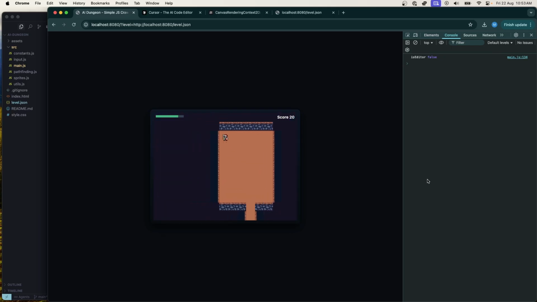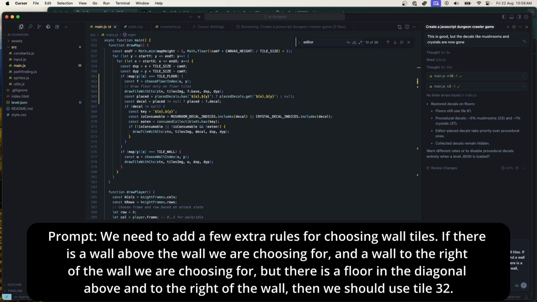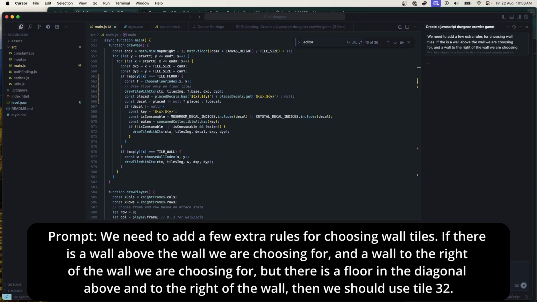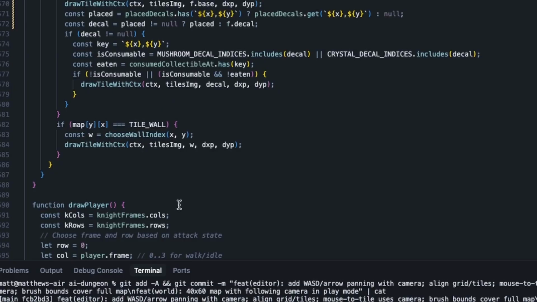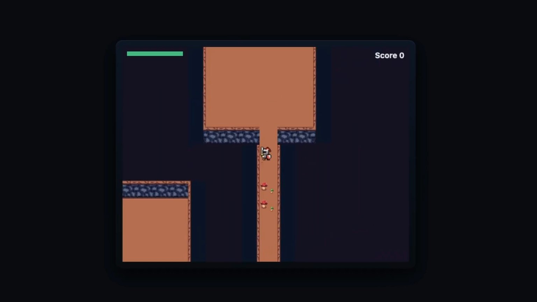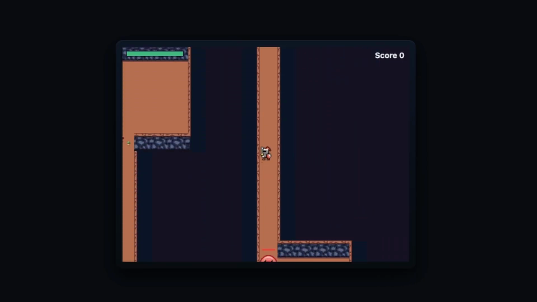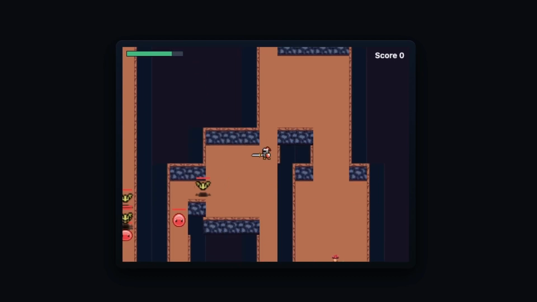Let's also see if we can fix these diagonals. Let's just do that, and then if that works, we'll do the others. Yeah, and there we go. That's the wall we wanted. Let's do the rest of them. Looking a little better. So there's still a few cases we haven't covered, but that was a lot of it.